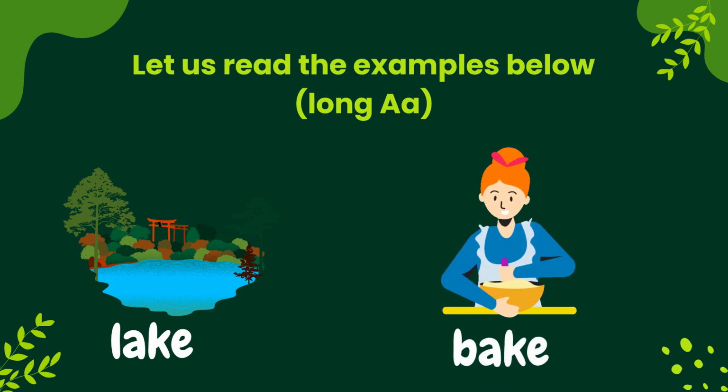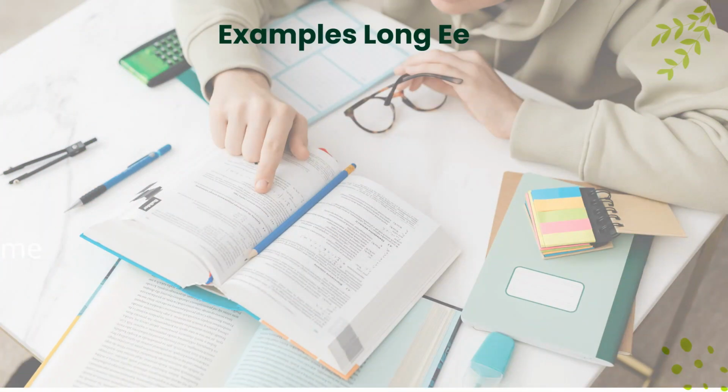Another one is the word bake. So the vowel A there is pronounced as A. So if we join them together, it will become bake.